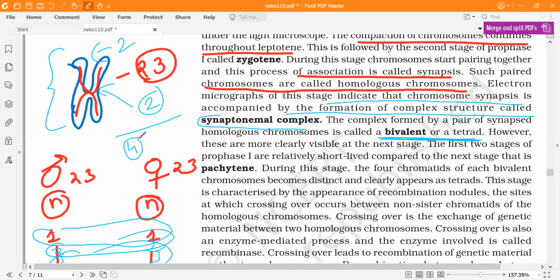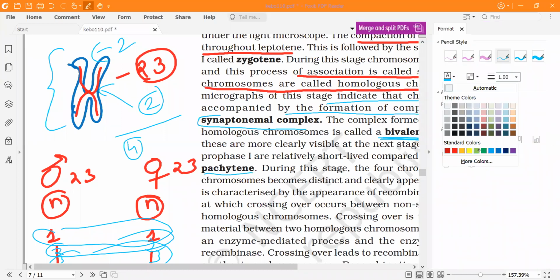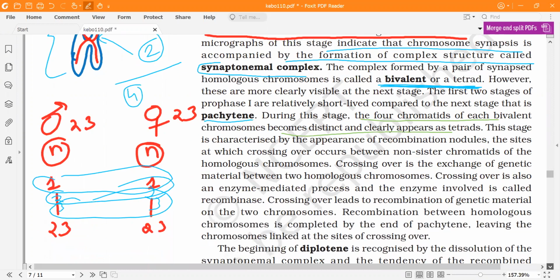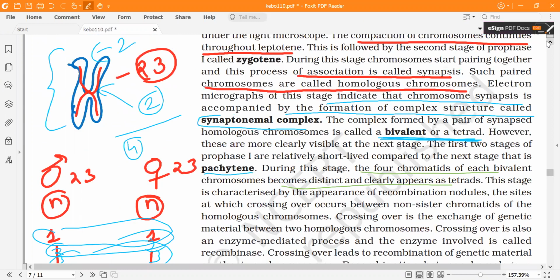Now the third phase is pachytene. Pachytene is highly important. So now what will happen? This bivalent will appear as tetrads. And at certain regions, these homologous chromosomes will come in contact. Let's say over here they are coming in contact. Such regions are termed as recombination nodules, where the crossing over will occur.